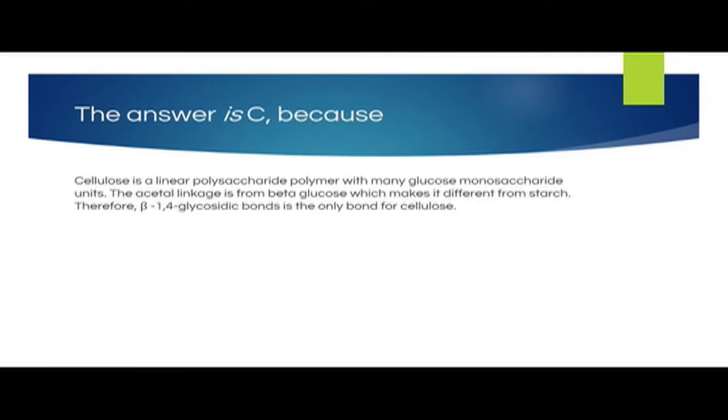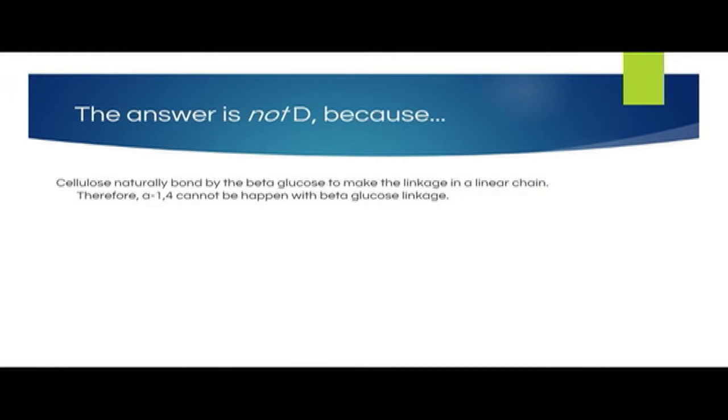The answer is C, because cellulose is a linear polysaccharide polymer with many glucose monosaccharide units. The acetal linkage is from beta-glucose, which makes it different from starch. Therefore, beta-1,4 glycosidic bond is the only bond for cellulose. The answer is not D, because cellulose naturally bonds by the beta-glucose to make the linkage in the linear chain. Therefore, alpha-1,4 cannot happen with beta-glucose linkage.